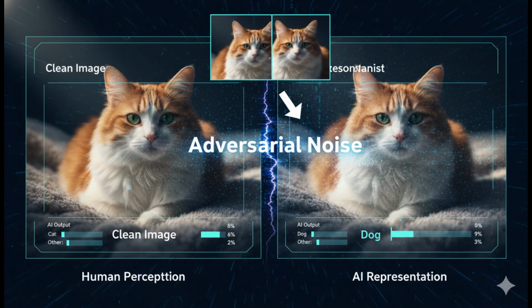Here's where it gets weird. If you slightly change an image, something humans won't even notice, AI can completely fail. A tiny noise, a few pixels changed, and suddenly, cat becomes dog. This is called an adversarial example, because AI doesn't see meaning. It relies on patterns. Break the pattern, you break the prediction.